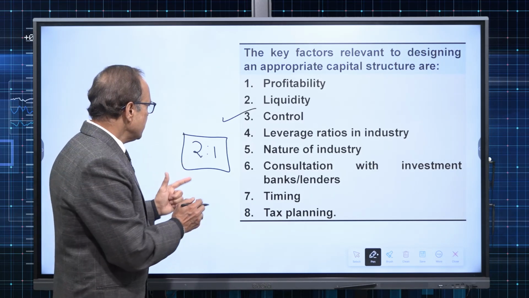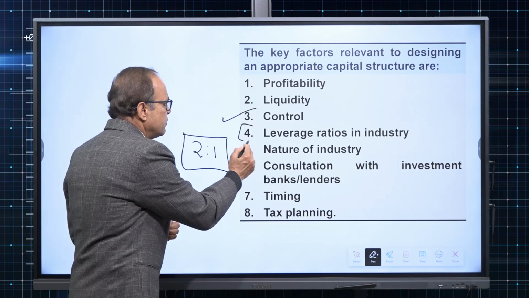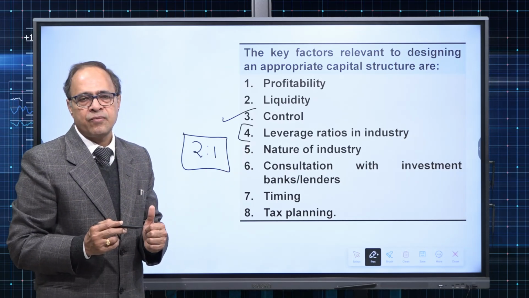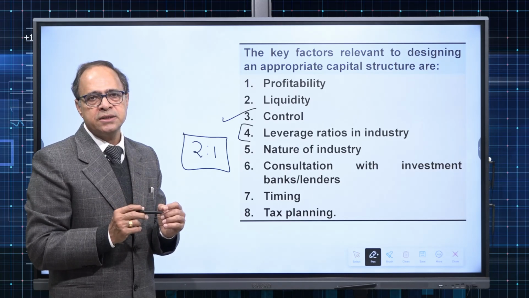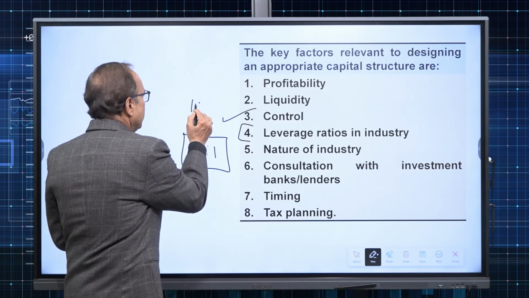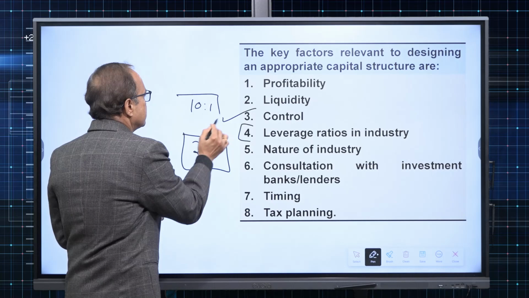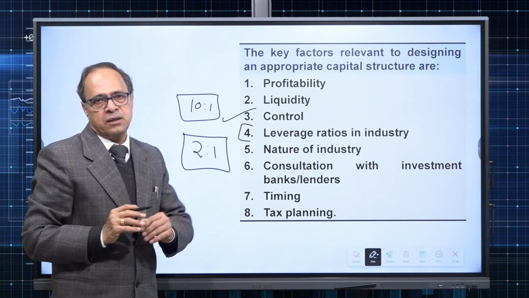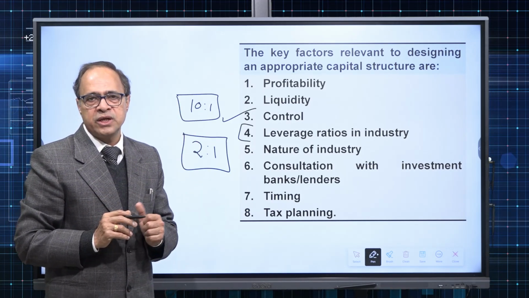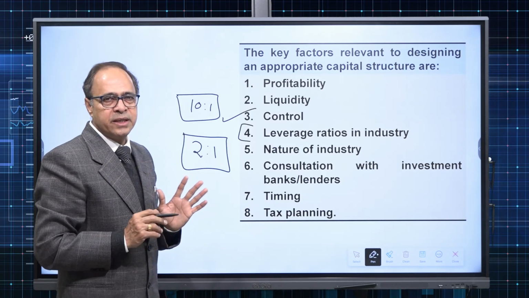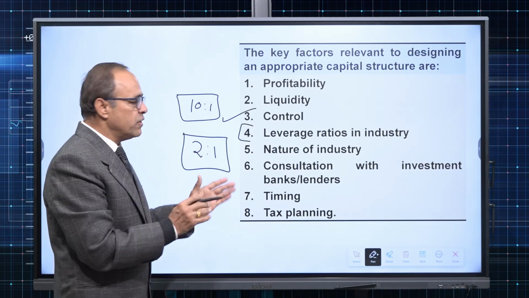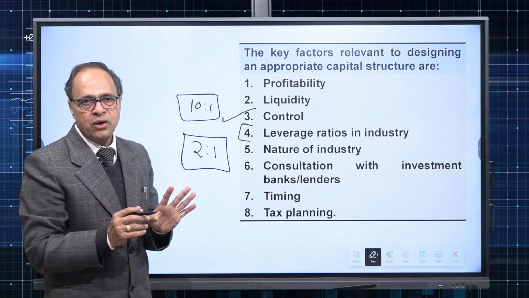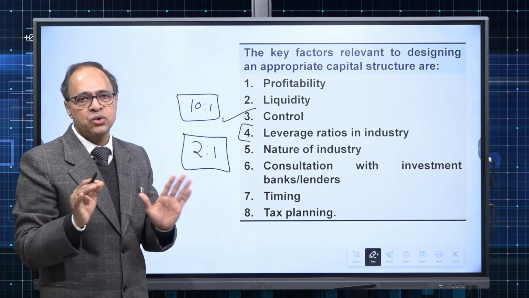Now, it depends what is the leverage ratio in the industry. If in an industry the common benchmark is say 10:1, that means for the overall industry, the normal ratio of leverage is 10:1. Then all the companies whose leverage ratio is 10:1 or below that are considered good.